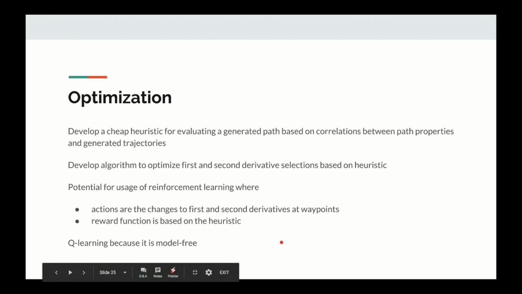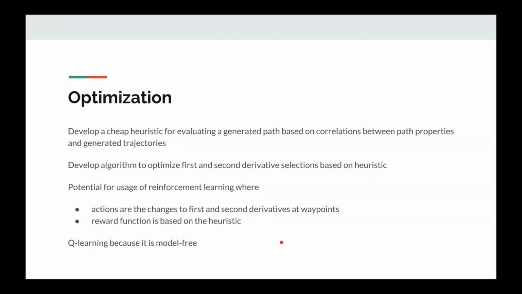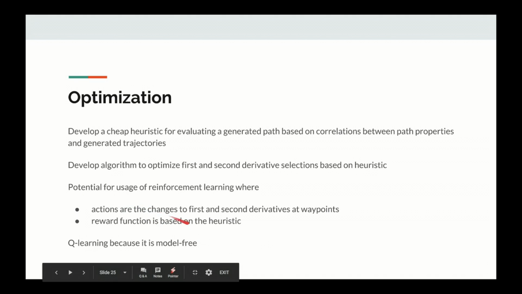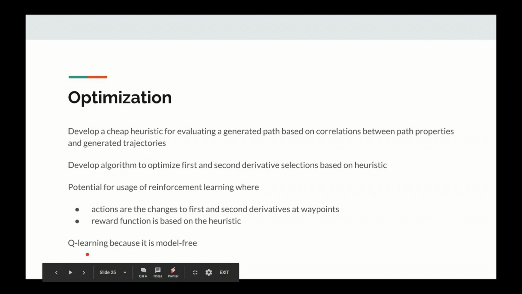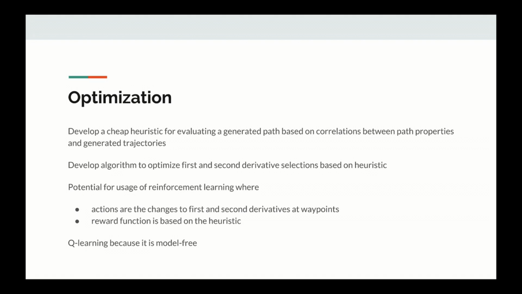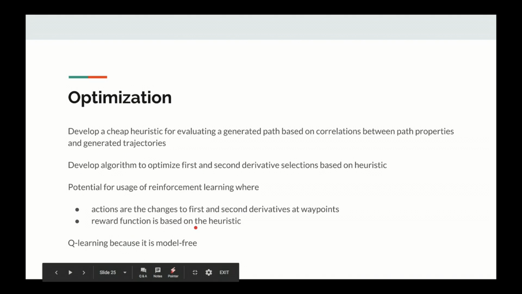So also here, there is potential for using a reinforcement learning algorithm because you can have an actor whose actions are these manipulations to the first and second derivatives at the waypoints, and then your reward function is just based on this heuristic. So did the time get better, or did the estimated time get worse? And I looked to use Q-learning for this because it's model free. It's more based on trial and error, which is more realistic for this scenario.